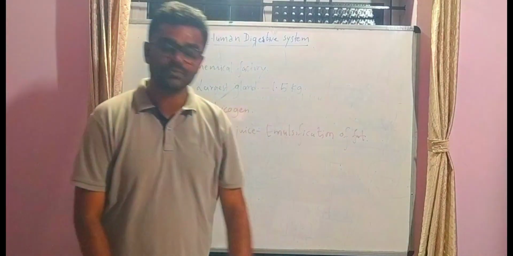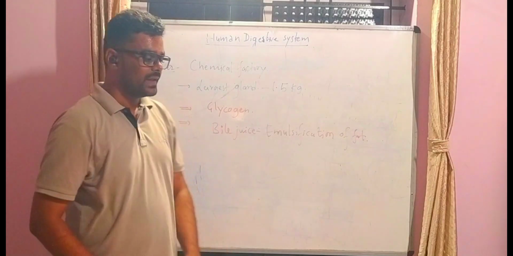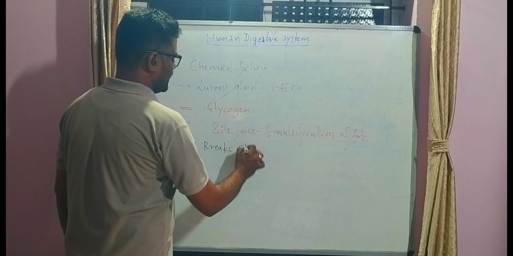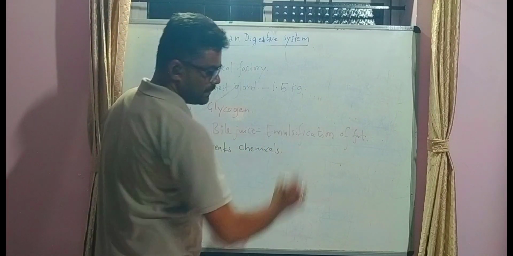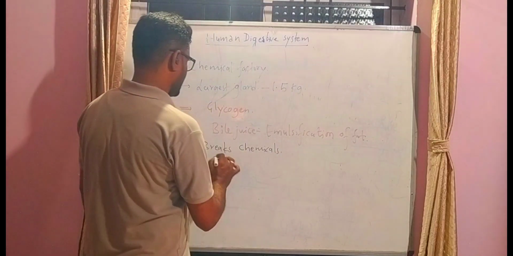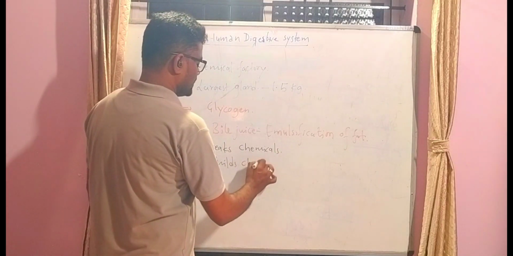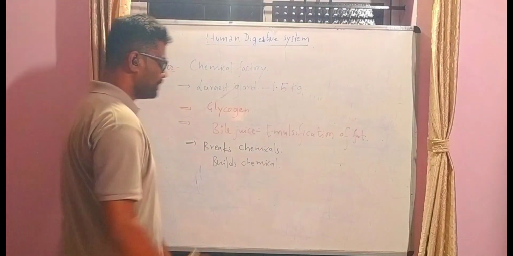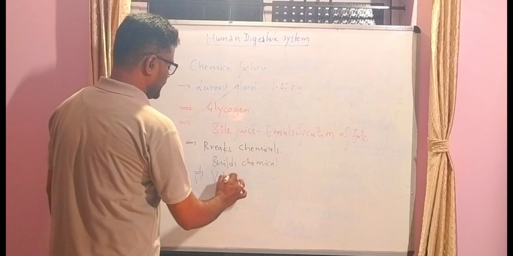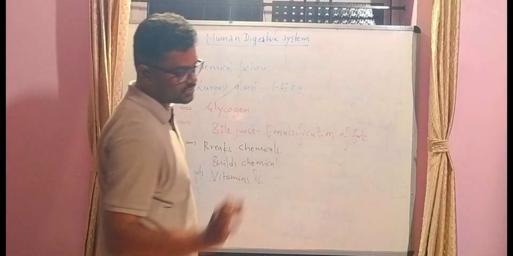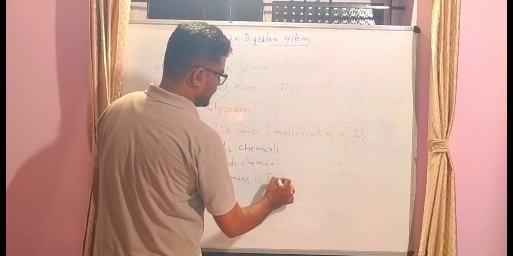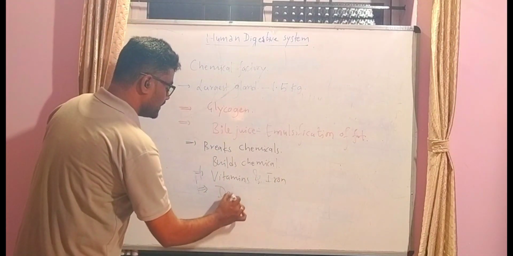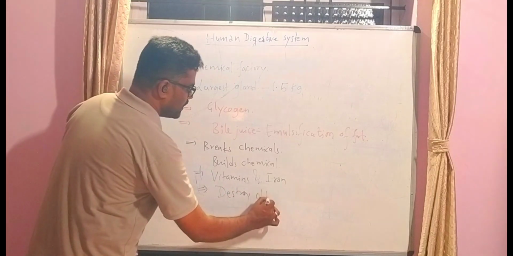There are different functions performed by the liver. It helps in breaking down many chemical substances, and it also builds certain chemicals which are essential for biological activities. It stores vitamins and iron, and it also destroys old blood cells.